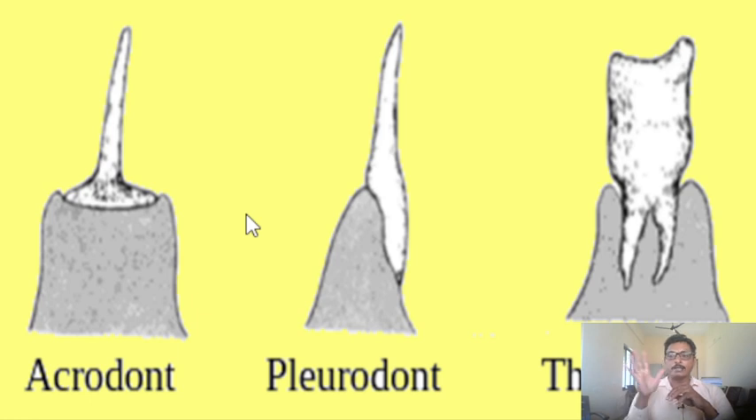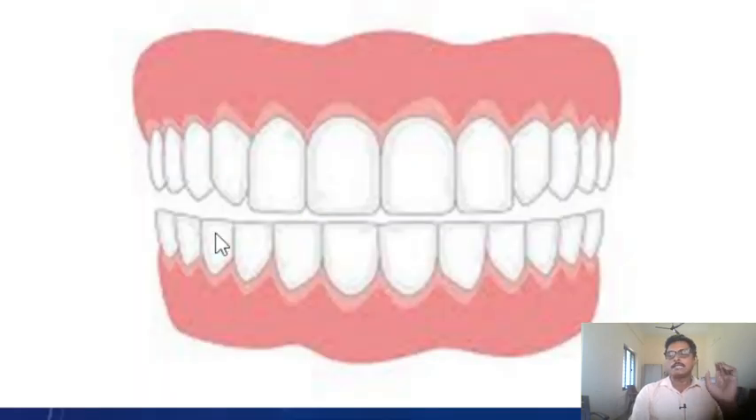Then the thecodont dentition is a very well developed dentition. In this type, the teeth originate from the sockets of the jawbone. Some sockets are there on the jawbone, and from those sockets the teeth will originate. That type of dentition is generally called thecodont dentition. So, according to the attachment on the jaw, the teeth are of three types: acrodont teeth, pleurodont teeth, and thecodont teeth. That's about the classification of teeth in the animals.